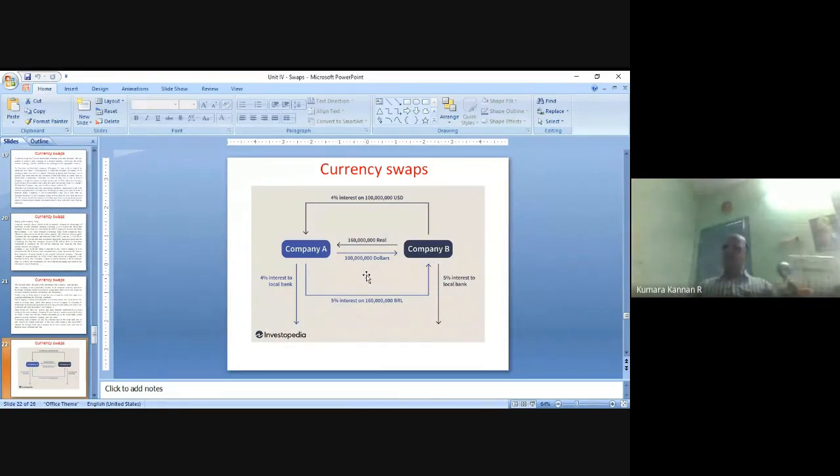Swap bank will charge some amount for this currency swap. Every year they will be charging this amount, you have to pay, right? They'll be telling the Brazilian company to pay in Brazilian real, the American company to pay in American dollar, right? A certain amount to be paid. A certain amount they will charge for creating the currency swap, right? A service fee they will charge. Like in an interest rate swap, some percentage of the quality spread difference will be taken by the swap bank. Here that is not the case. There is some service fee they will charge, they will take the amount, right?